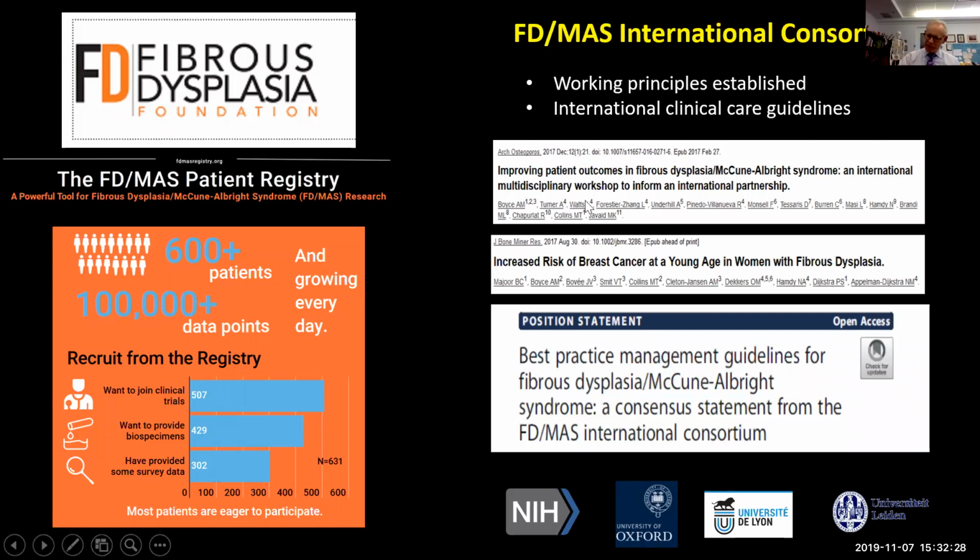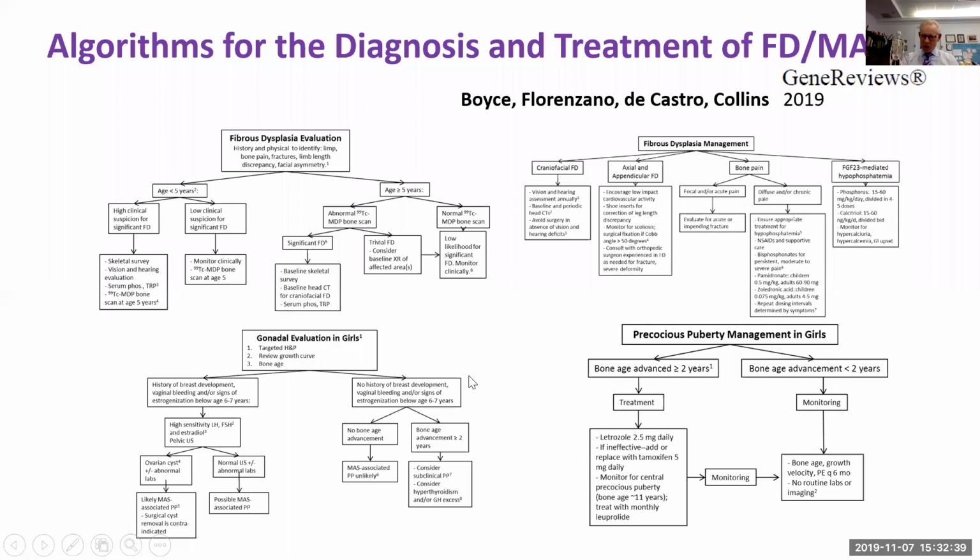These are a couple of papers that we've put together already, and we recently published management guidelines for patients with fibrous dysplasia. This is in the Orphanet Journal. This is open access, and I think they're quite good. One last good resource, I think, for people is the GeneReviews entry that was done by Alison Boyce, Luis Fernandez de Castro, and myself. It includes a set of algorithms that make it quite nice for following and treating patients with fibrous dysplasia. We all like algorithms, and these tell us how to do it.